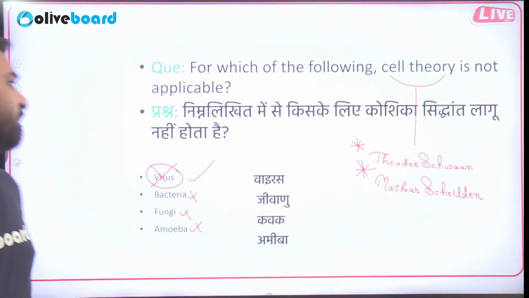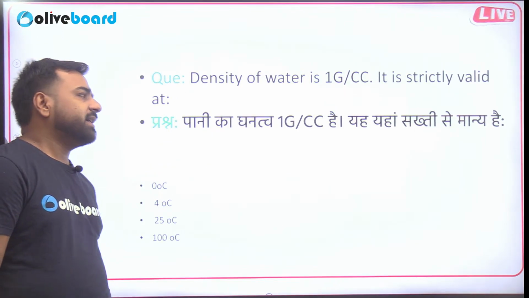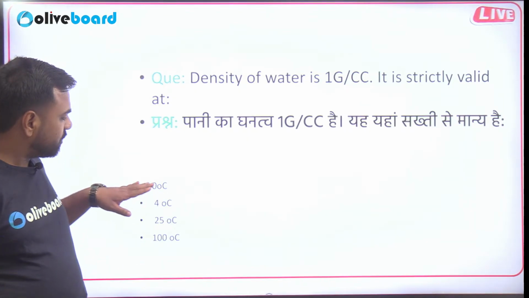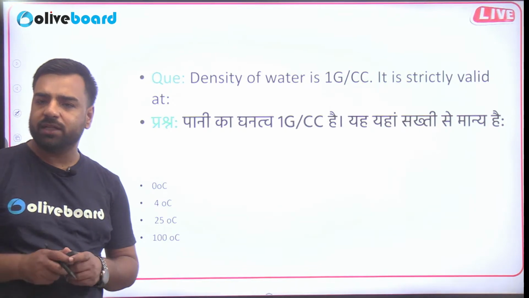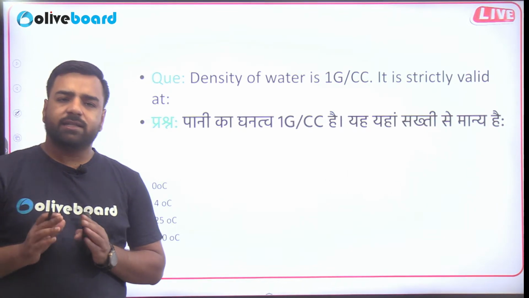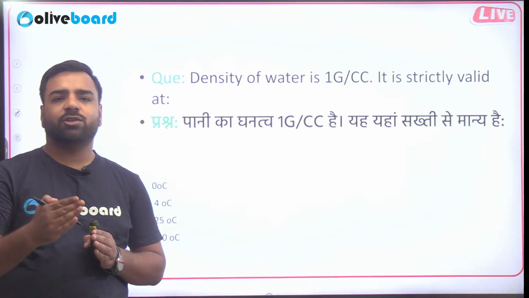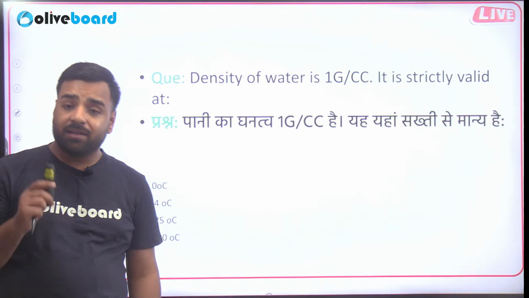Absolutely correct. Next. Density of the water is 1 gram per centimeter cube. This is strictly valid at what temperature? Is it 0 degree centigrade, 4 degree centigrade, 25 degree centigrade or 100 degree centigrade? What should be the answer? And as we know, maximum density of the water is at what degree? That's a question that is asked in the examination. So I have just twisted it in a way that you can answer it, and this will give you the clarity as well.